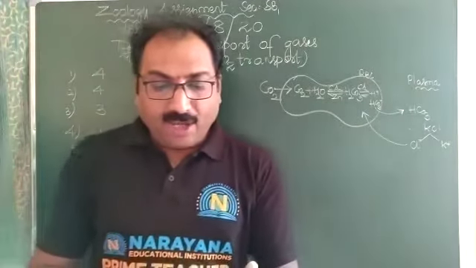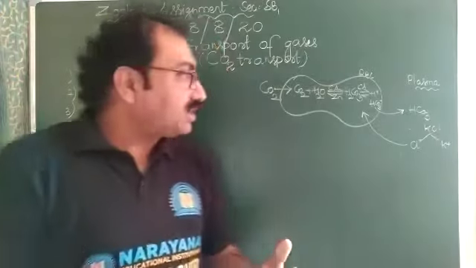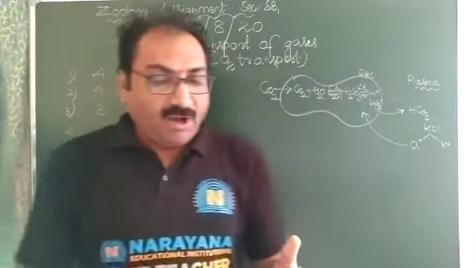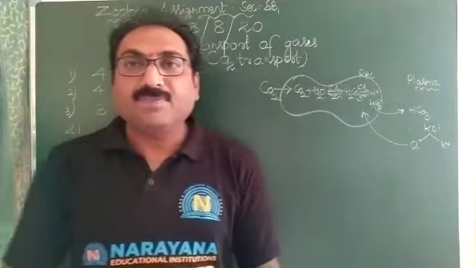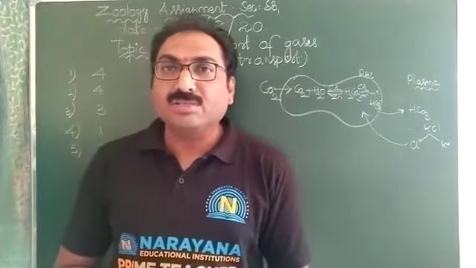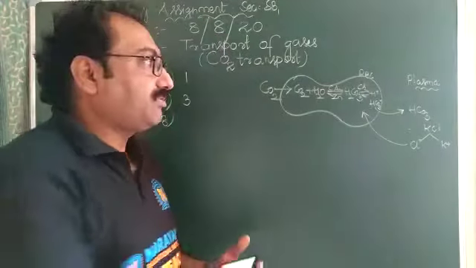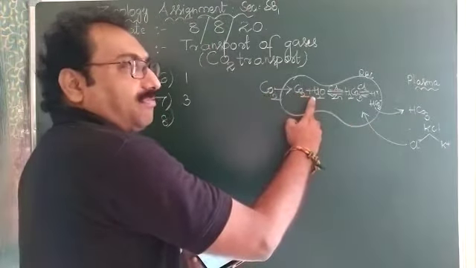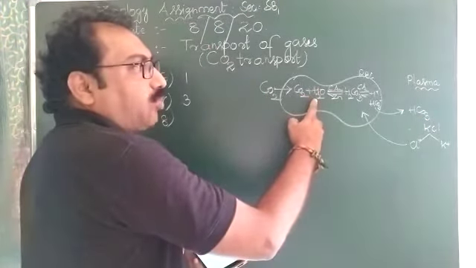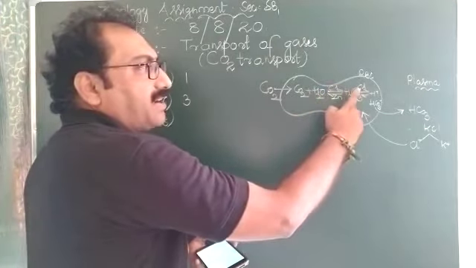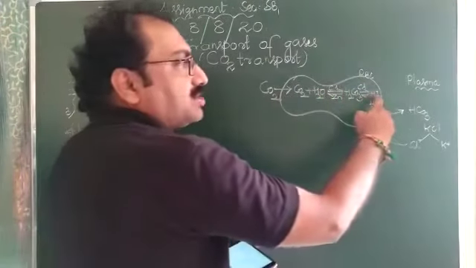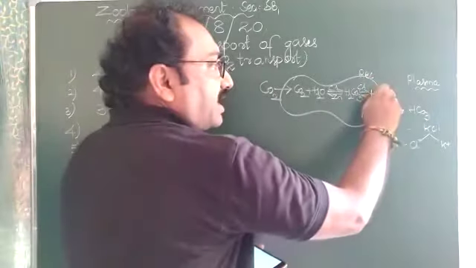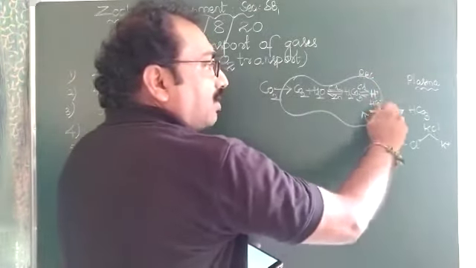Next, the eighth question: bicarbonate ion is produced inside... The bicarbonate ion is produced in the RBC itself. So here we have the diagram. Carbon dioxide, after entering into the RBC, reacts with water in the presence of carbonic anhydrase to form H2CO3, which dissociates into H plus ion and bicarbonate ion.